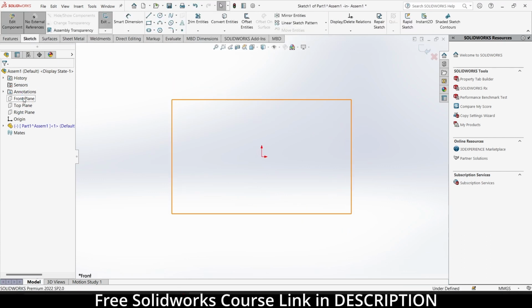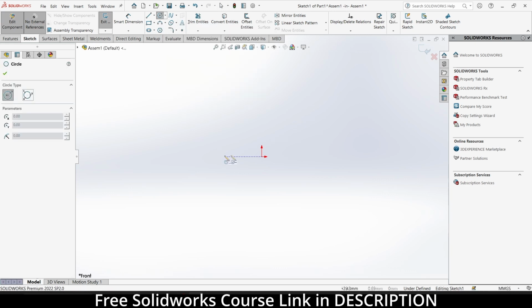Press Ctrl plus 8. Now listen carefully. Notice no external references is checked on. Make sure it is also the case on your PC, because if it is not, you will face a lot of issues. I see a lot of people complaining, hey, my mate is not working, my part is fixed. The reason is very simple: no external references is unchecked in your case. So make sure it is checked on.